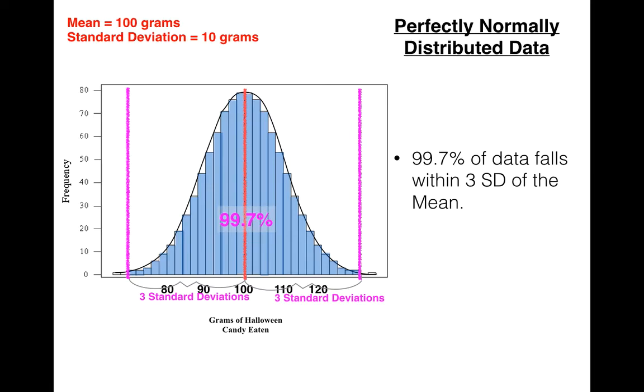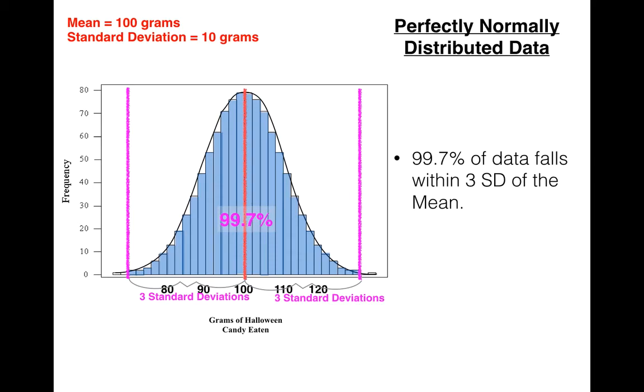Now, I know I've said a lot of complicated things. One thing I do want to point out to you is that all the way on the left and all the way on the right, there is some data out there. There's a little bit of data out there. So don't think that all the data is within 3 standard deviations of the mean. In fact, 99.7% is. So that's key. Sometimes on our graphs, it's hard to see that. But just remember that 100% of the data goes on forever to the right and forever to the left, but 99.7% is within 3 standard deviations.